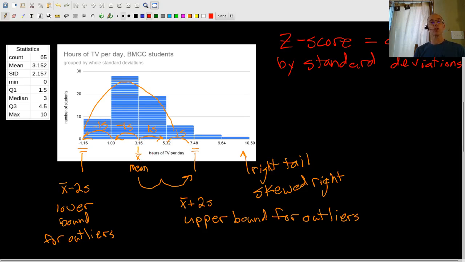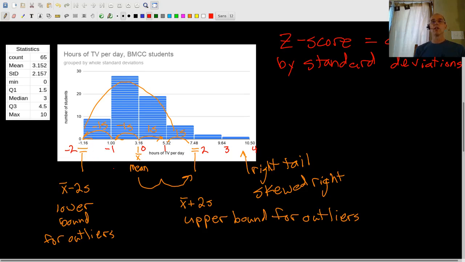So as far as z-scores go, if I draw those in red, the mean would have a z-score of 0. This would be 1 standard deviation to the right, 2, 3, and 4 standard deviations to the right. Going the other way, to the left, would be -1 and then -2. So notice there are no data values more than 2 standard deviations to the left, because then we get into negative numbers and you can't watch a negative amount of TV in a day. Okay, so 0 for the hours of TV is about over here, and there's no data below that.